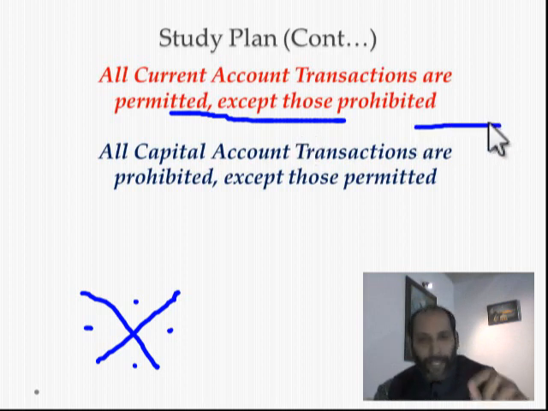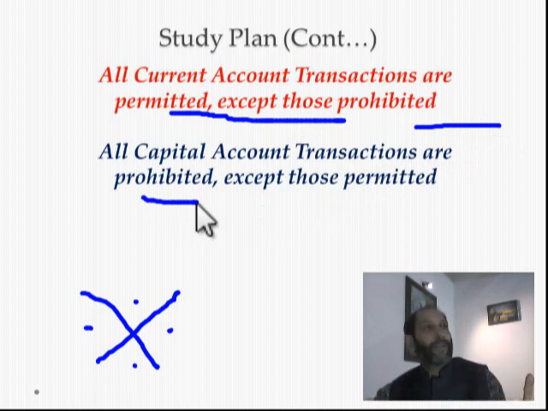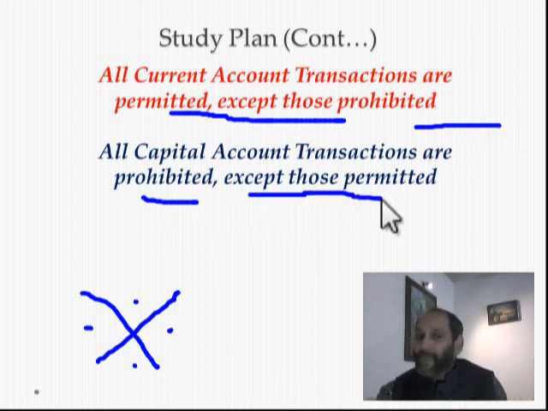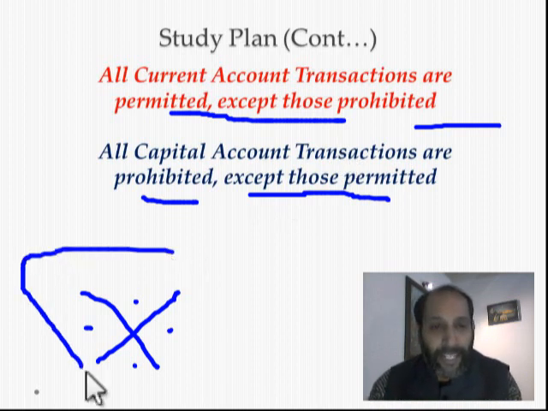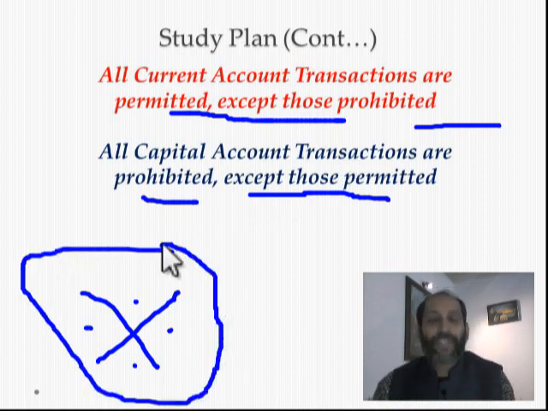Vis-a-vis, if you compare with the capital account transaction, all capital account transactions are basically prohibited because they will always create an asset or liability. It is long term in nature, except those permitted by the RBI or by the central government. So you got this slide. This slide is a very, very important slide for your understanding, conceptual knowledge, overview knowledge. I repeat again, all current account transactions are permitted except those prohibited. All capital account transactions are prohibited except those permitted. This slide is a $1 million slide, in a way that you must understand the whole concept of FEMA.